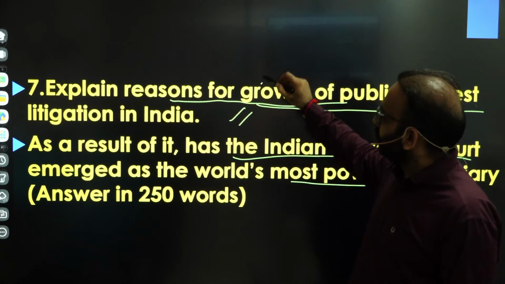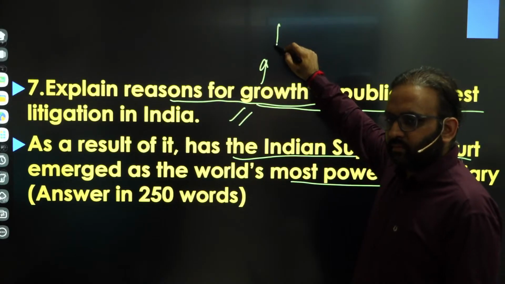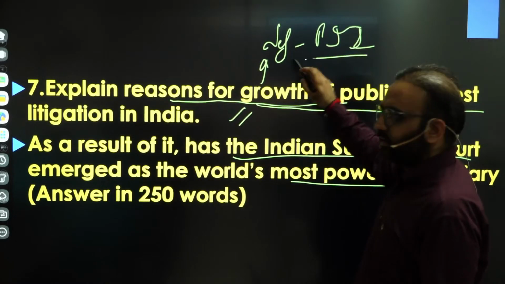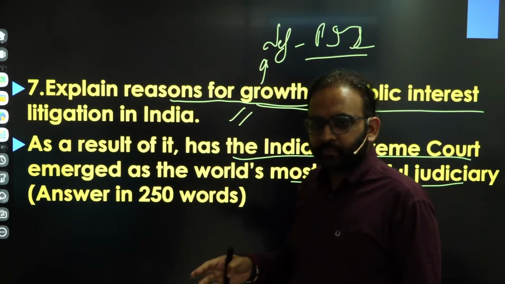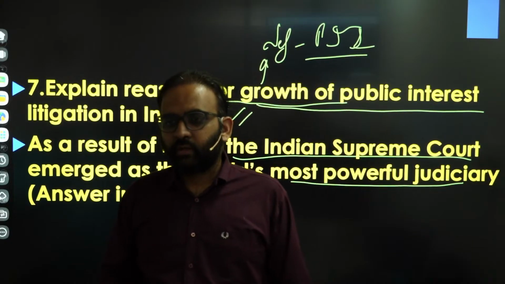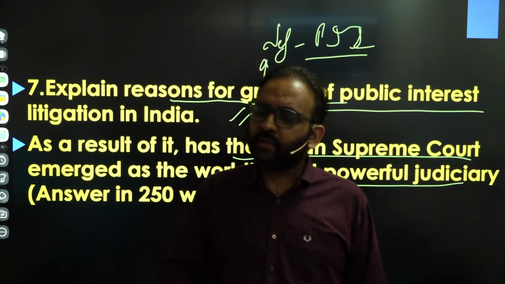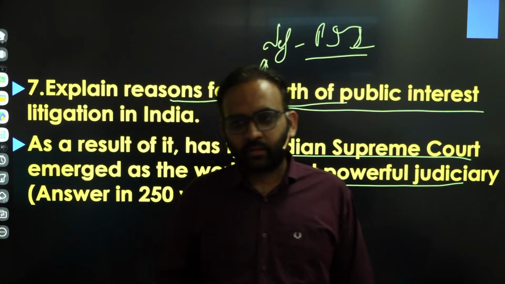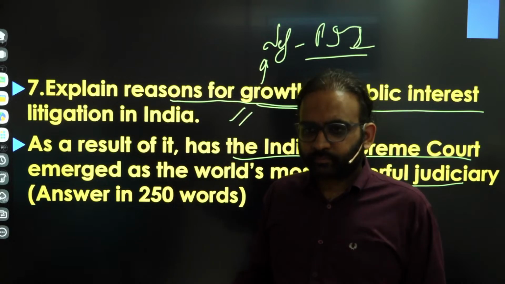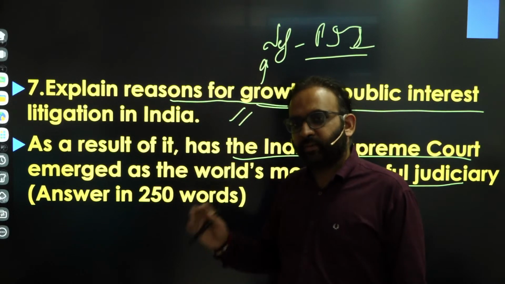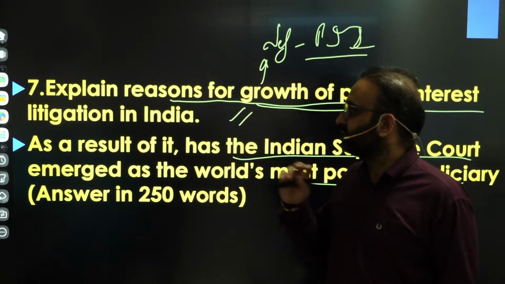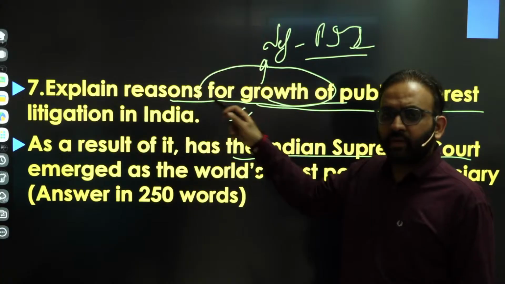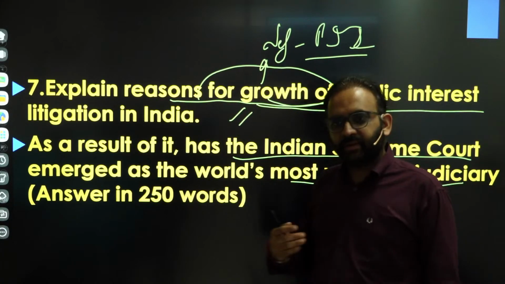Right. So obviously your introduction will be the definition of public interest litigation, where the principle of locus standi is relaxed by the Supreme Court. So any person can file the case in the Supreme Court or High Court on behalf of an aggrieved person, right, for the enforcement of rights of the people. Right. The rest of the definition you can write. Then you have to make a subheading, reasons for growth of public interest litigation.